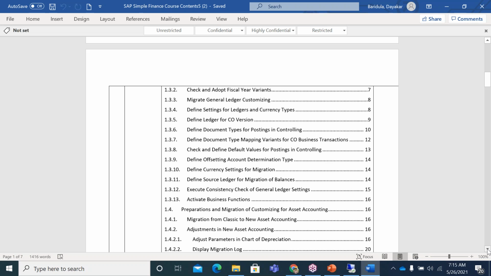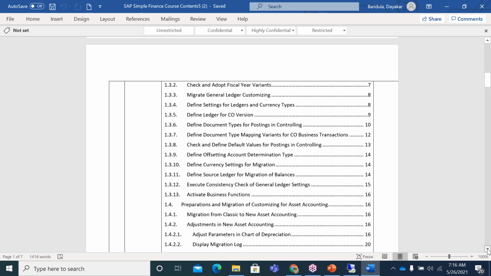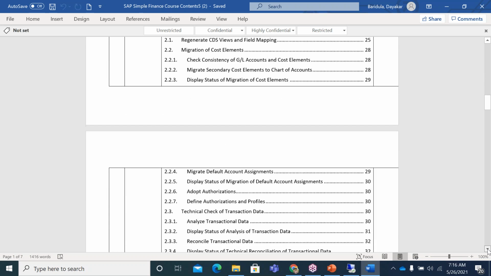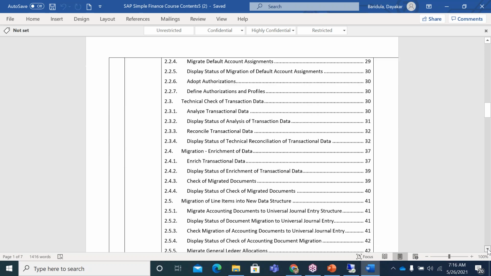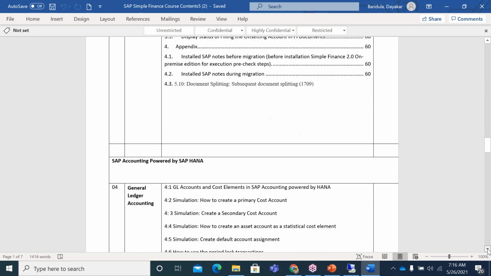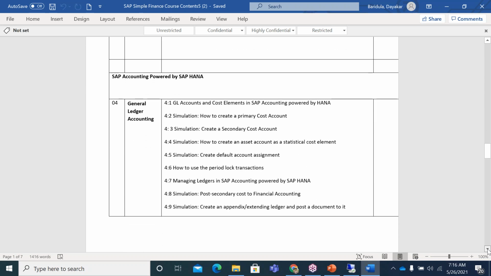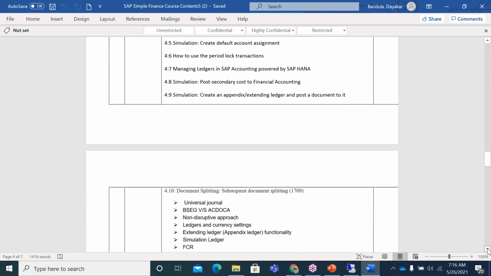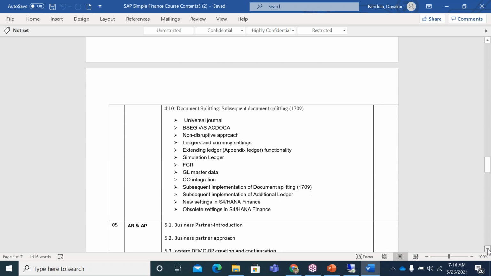If you are part of this migration project, you will be part of 3 important phases: pre-migration, migration, and post-migration. What kind of activities will you perform? These are all the listed activities you will perform, and I will take you through them during our actual sessions. Then we'll have the core topics like general ledger accounting. So I'm highlighting the major core topics here.